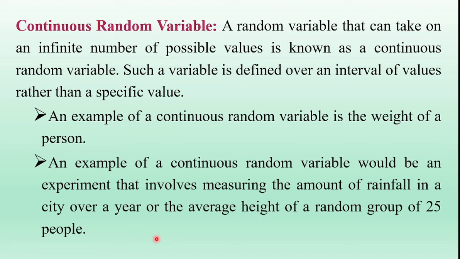Another example of a continuous random variable is the voltage across the output terminals of a noise generator, which is a continuous random variable as the range of values that the voltage can assume is continuous. Height and weight are also examples of continuous random variables. And this is the definition of a continuous random variable with examples.